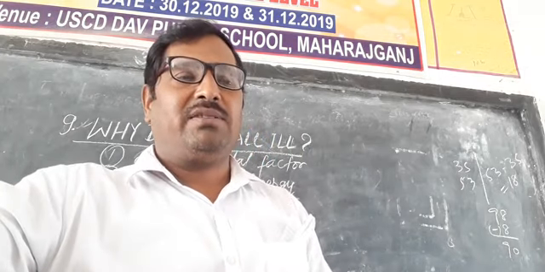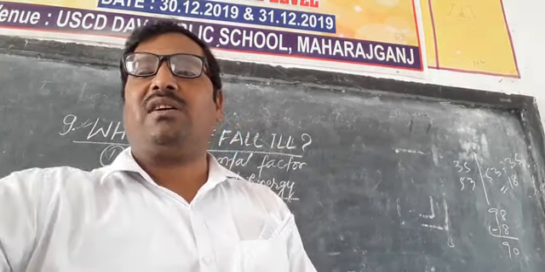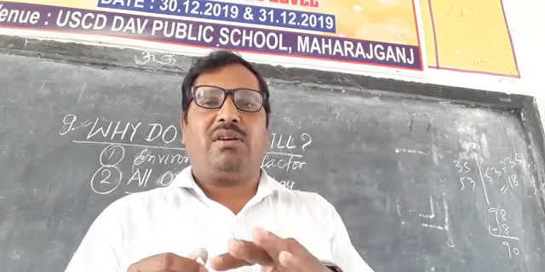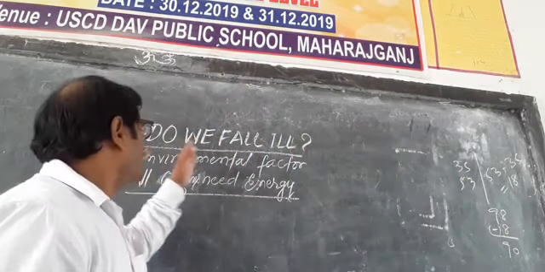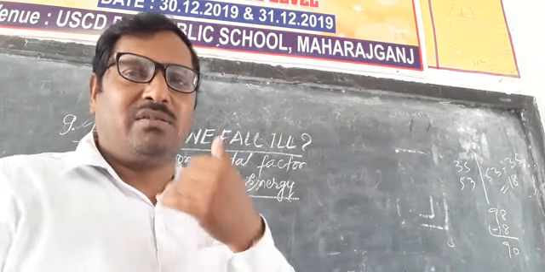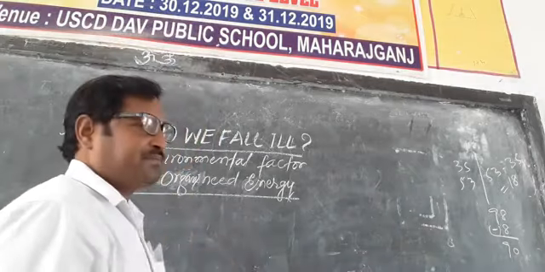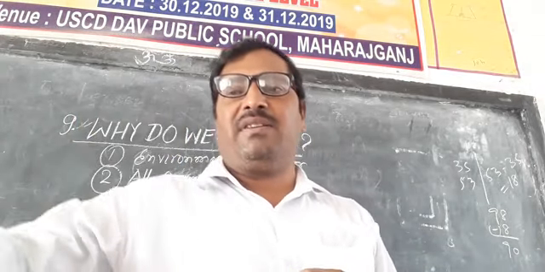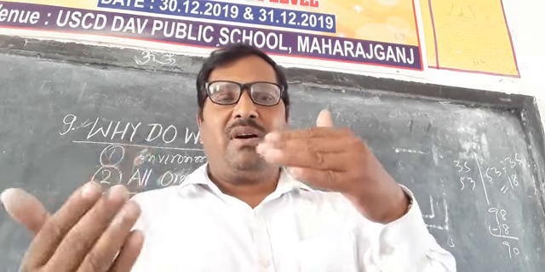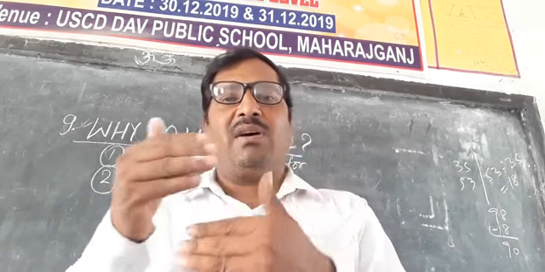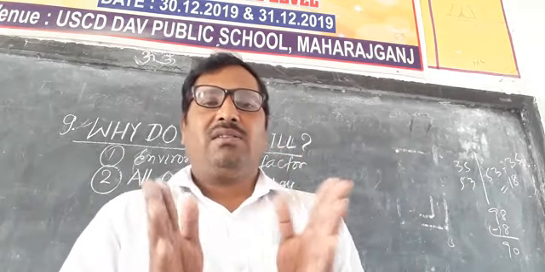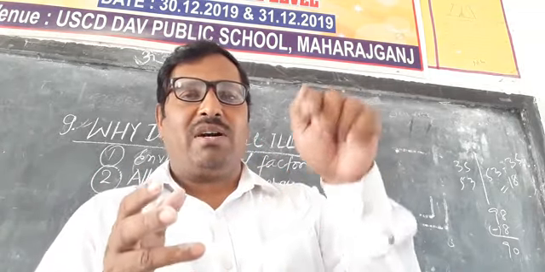It is told that we have already heard about the earthquake. The chapter started with the earthquake. So what is the correlation between the earthquake and why do we fall ill, as activity 13.1 states? This means that when an earthquake takes place, the tectonic plates of the earth overlap each other, and where they overlap, there is a sudden shake in the earth and it causes the earthquake at a particular place.